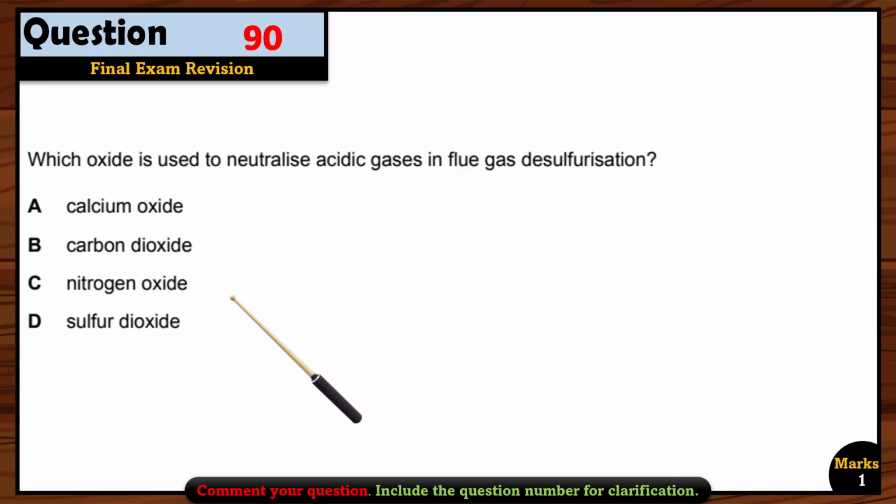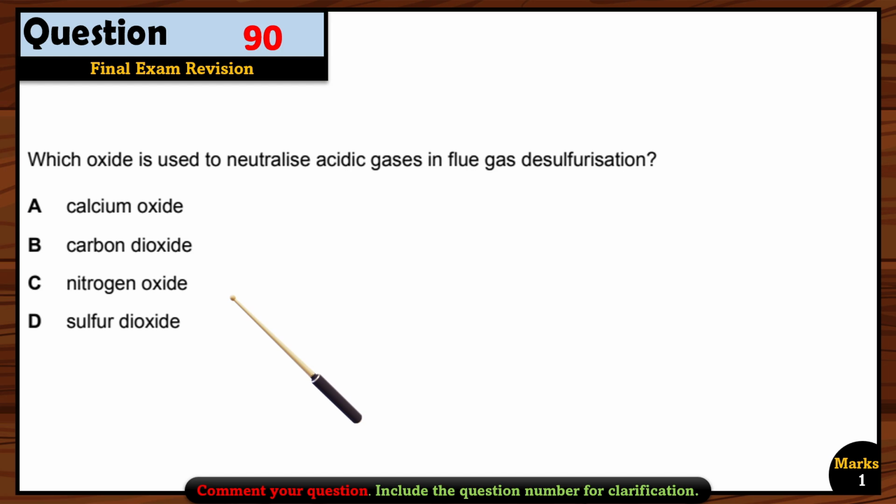Let's see question 90. Which oxide is used to neutralize acidic gases in flue gas desulfurization? Now we have two gases that are responsible for acid rain. One is nitrogen oxide, and we already used a catalytic converter to reduce the nitrogen oxide. Now the other one was sulfur dioxide. So how can we reduce the sulfur dioxide emission in the atmosphere?